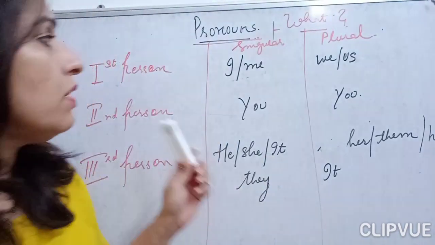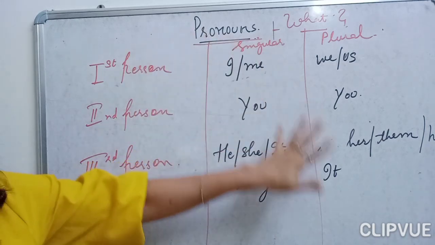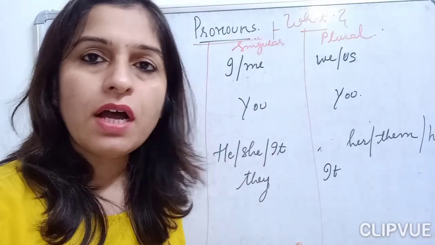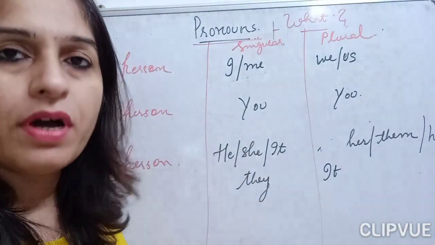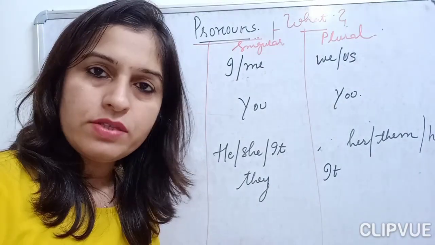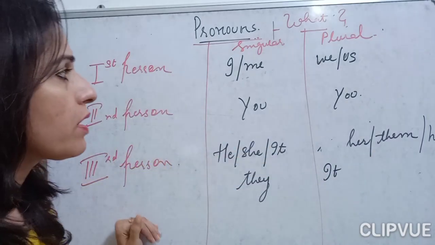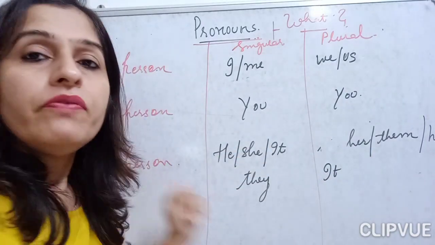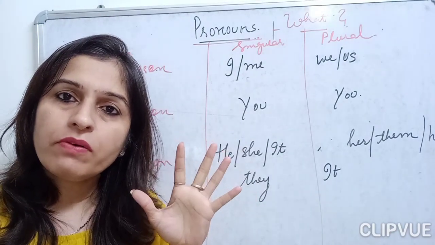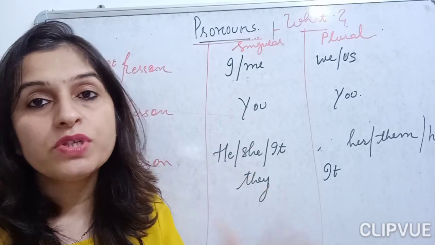Okay, now you can see here, children, I have written a few pronouns here. These are all my personal pronouns, children. This we will do when we will be studying the kinds of pronouns. Here I mean to explain these pronouns because when we do tenses, we should be aware of which pronoun we have to use with which verb.